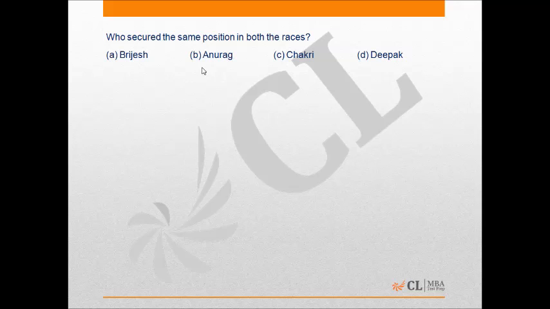Coming to the last question of this set, here it is asking who secured the same position in both the races. As we know that Anurag did this, therefore option B is the correct answer. So this one was a must attempt set while taking the test.